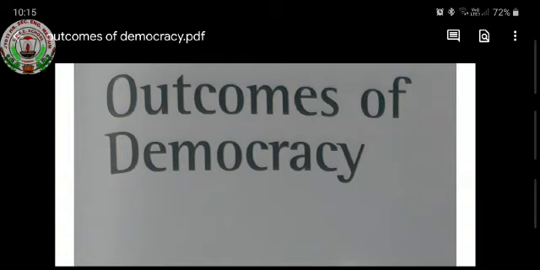Then, economic outcomes of democracy. Then, the topic is reduction of inequality and poverty. Then, accommodation of social diversity. Then, dignity and freedom of the citizen. These are the main topics of this chapter.